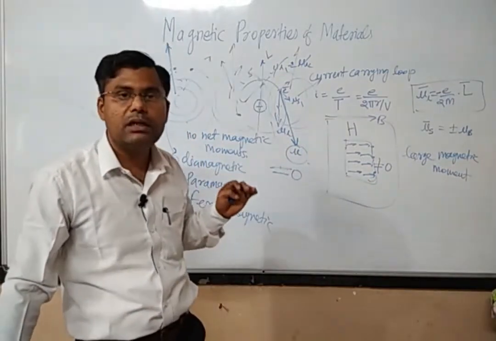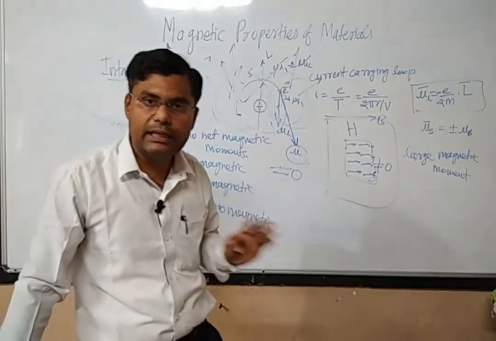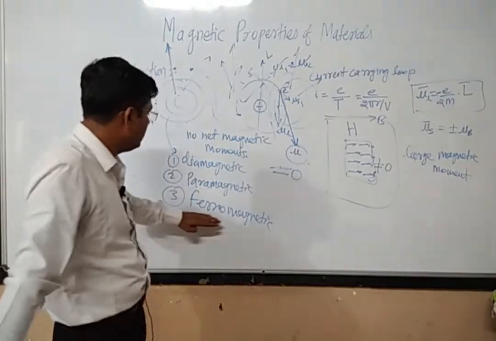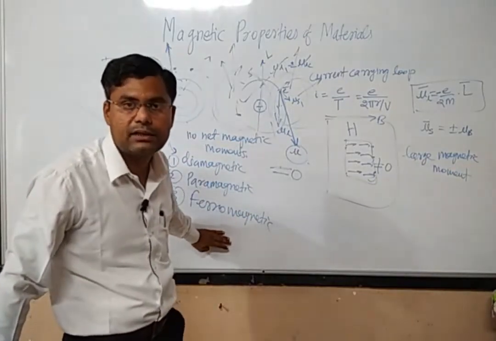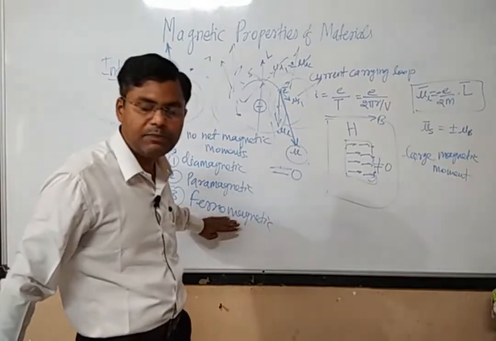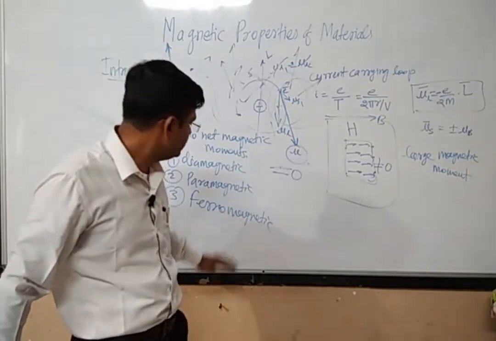So whatever permanent magnets we see in our daily life, these permanent magnets are made with the help of ferromagnetic materials. These permanent magnets are nothing but ferromagnetic materials.